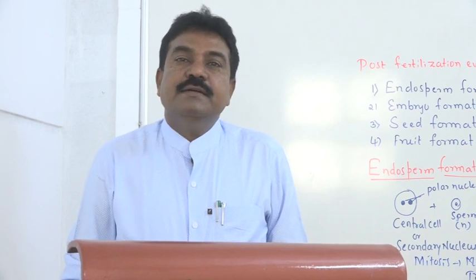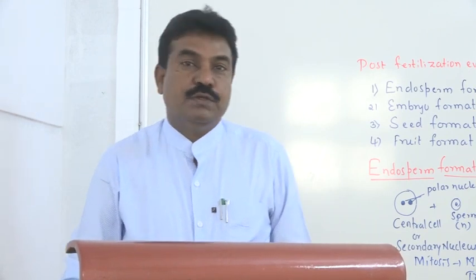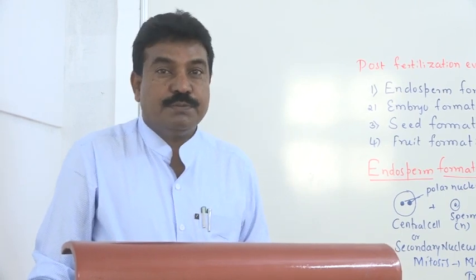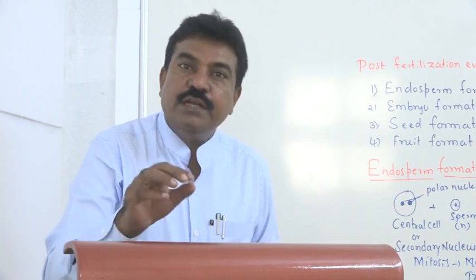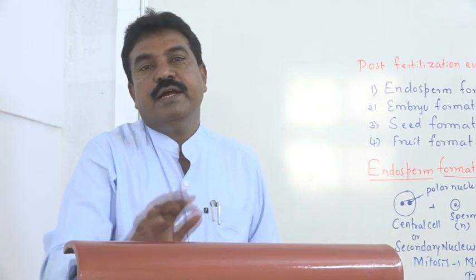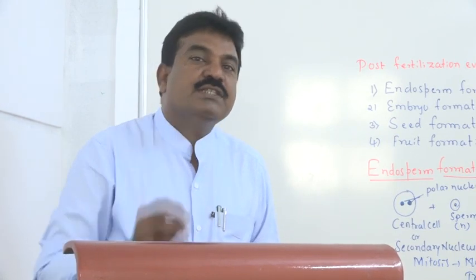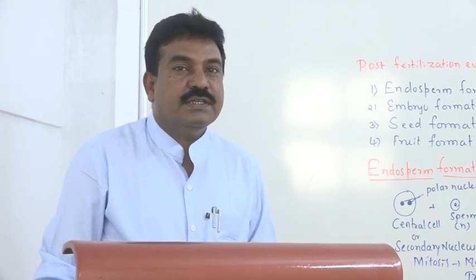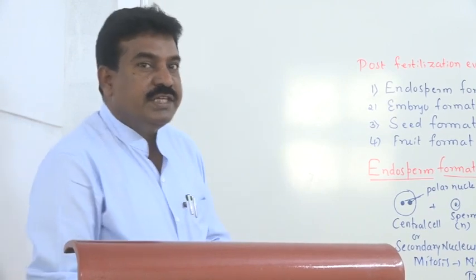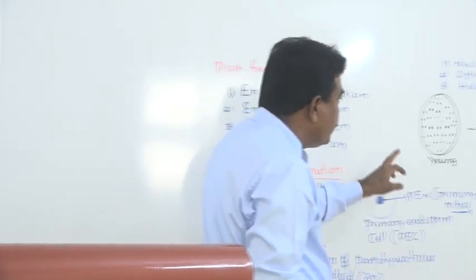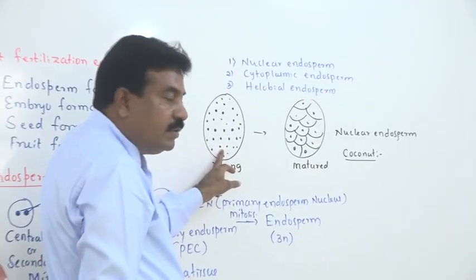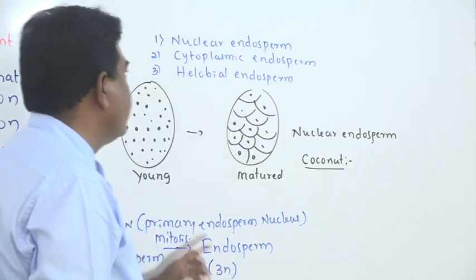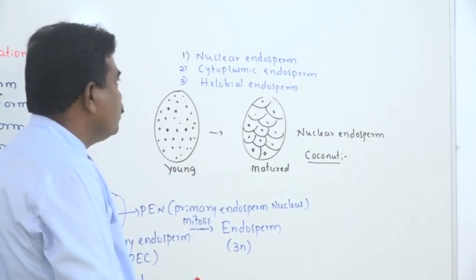Coconut milk is the best example of liquid endosperm. Then coconut meat is the best example of solid endosperm. If you take that solid endosperm, the coconut meat, the cellular structure is seen, whereas in coconut milk only nuclei are present. That indicates that in the young stage of nuclear endosperm formation, only nuclei are present, but in the matured stage there is formation of complete cells. Therefore, it is a nuclear endosperm.